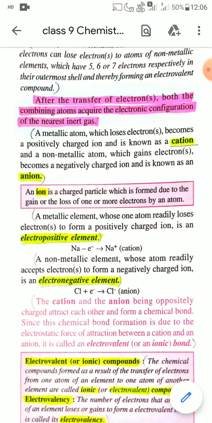Since this type of bond formation is due to the electrostatic force of attraction between the cation and anion, this bond is called electrovalent or ionic bond.